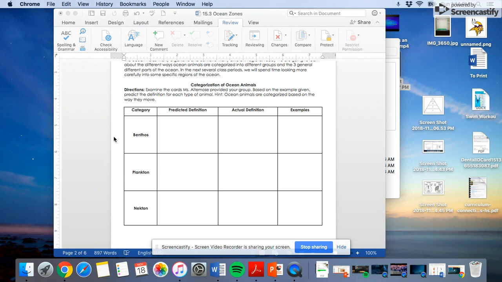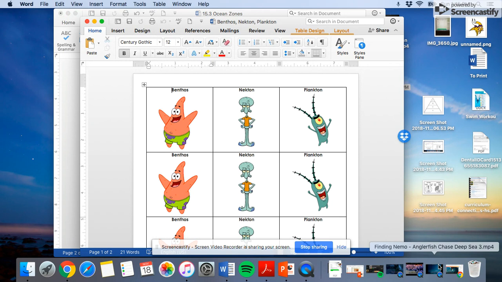So again, you are going to look at these pictures of organisms that I'm going to show you in a minute, and then you're going to predict what is the definition of these words based on your understanding that they are the definitions. Ocean organisms are categorized based on the way they move. So how do you think each of these organisms move? So here are benthos, nekton, and plankton cards. Finding Nemo is also a show that has a lot of science in it.